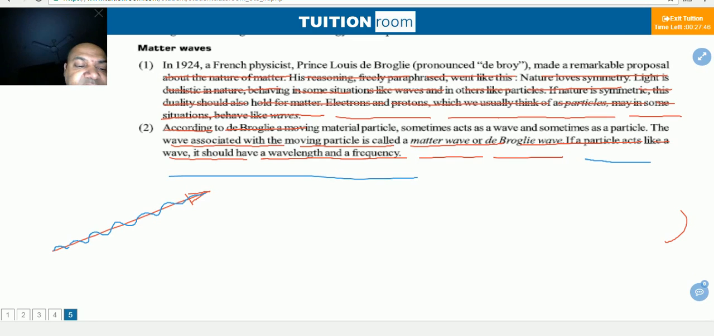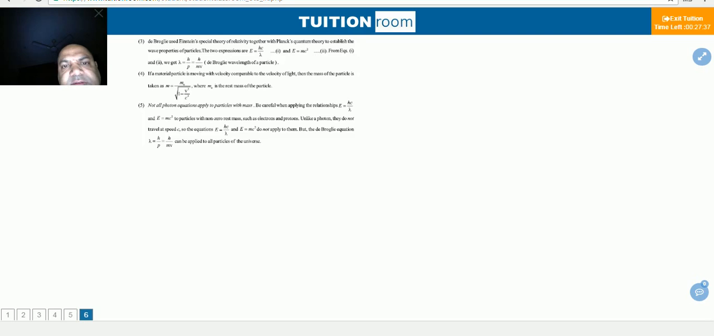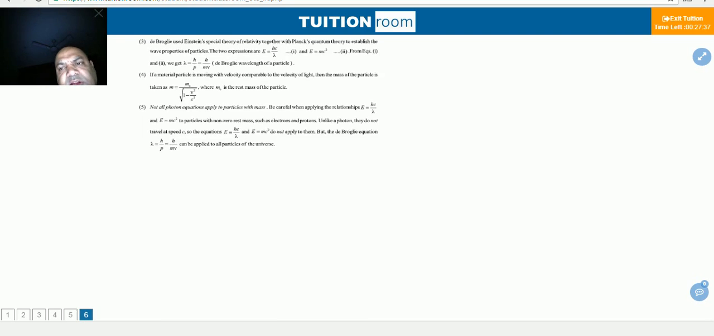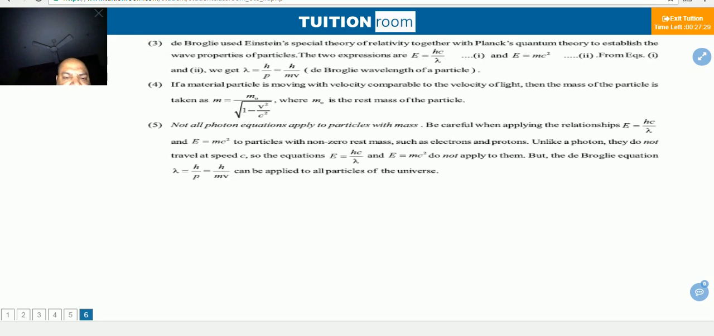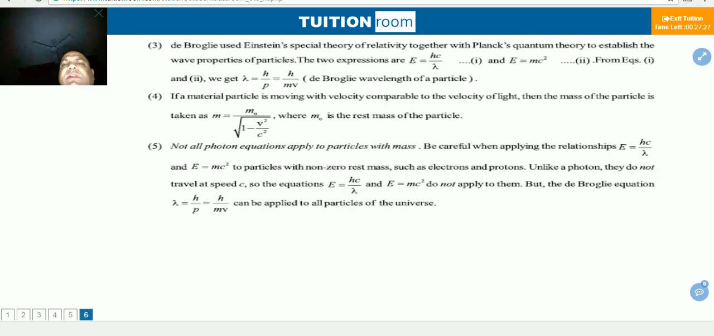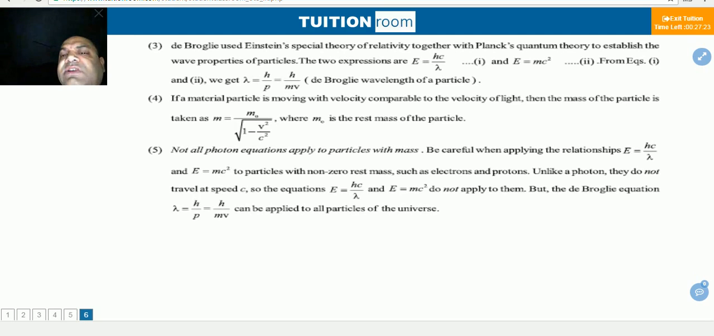And he told us, I'm going to tell some relation regarding the dual nature of matter. De Broglie used this relation. This relation was given by Planck, and E is equal to mc square. This relation was given by Albert Einstein. Then de Broglie said that this relation can be applied for any particle of the universe.